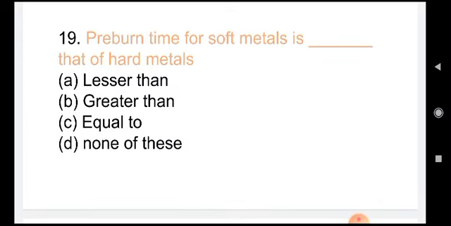Pre-burn time for soft metals is dash than that of hard metals. Soft metals are easy to boil or easy to volatilize them or easy to be converted into gas. So their pre-burn time is less, and the answer is A, lesser than. Choices were lesser than, greater than, equal to, none of these. The correct answer is lesser than.